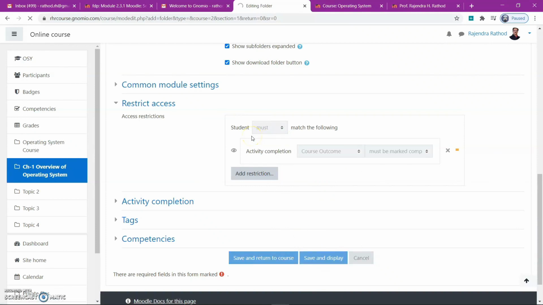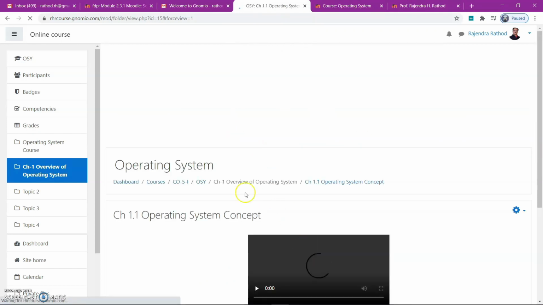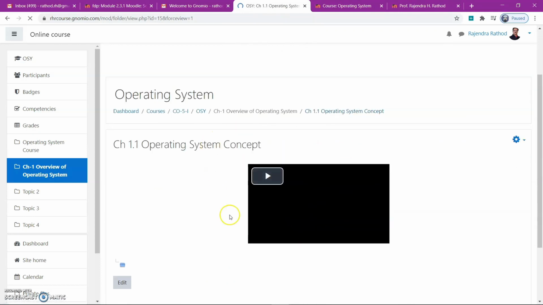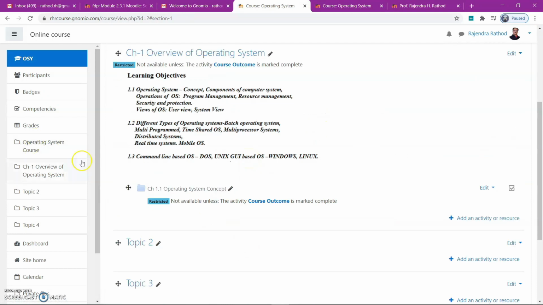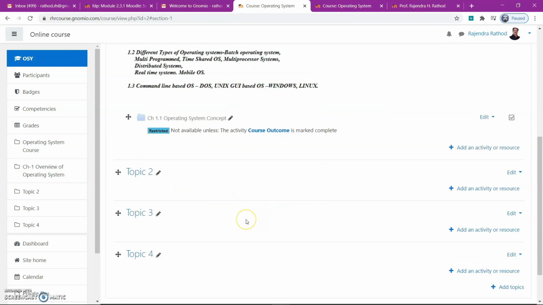So save and display. Again it takes some time. So this file is now loaded. Here, this operating system concept has some concepts of operating system in video format.